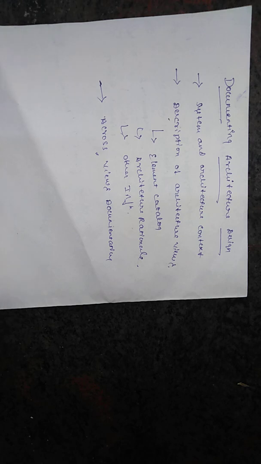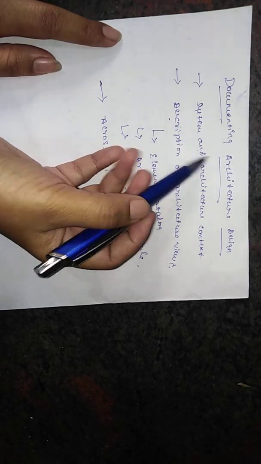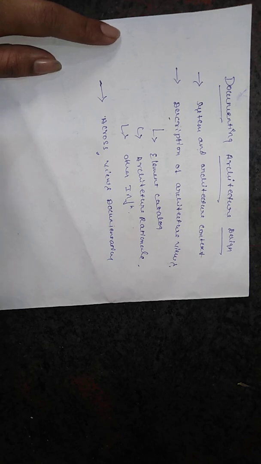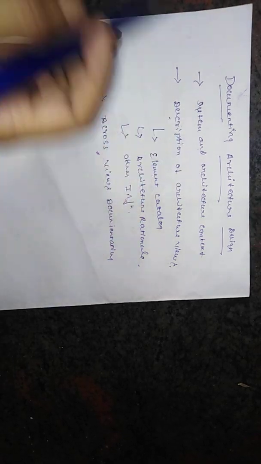What is the purpose of the system and architecture context? What is the necessity of using it in documenting architecture design? System and architecture context is the first step we design in the architecture document. It contains the identification of the stakeholders along with their concerns. That is the purpose of the system architecture context.